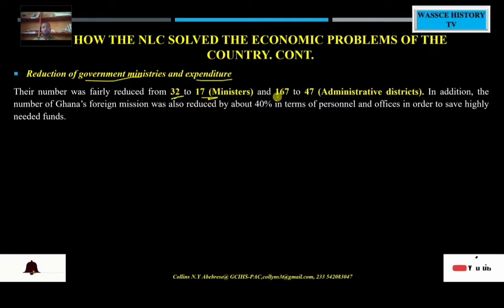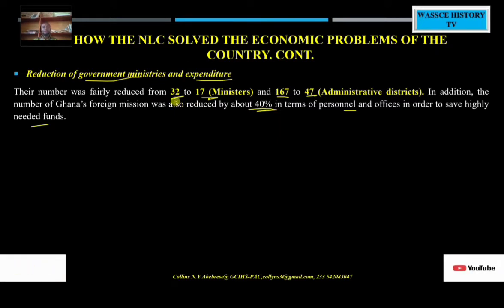Also, the number of administrative districts was 167, and this was reduced to 47. In addition, Ghana's foreign missions were reduced by about 40% in terms of personnel and offices in order to save the highly needed funds. So again, the NLC government was keen on trying to cut down government expenditure.